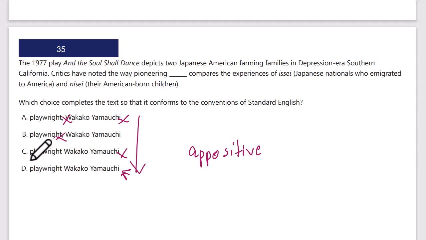But let's read the sentence. Critics have noted the way pioneering playwright Wakako Yamauchi compares. And note, this is the verb. We do not put a comma or punctuation between the noun and the verb. D is definitely the correct answer.